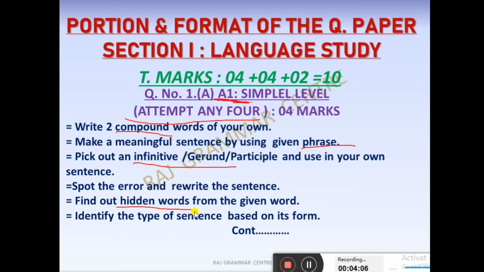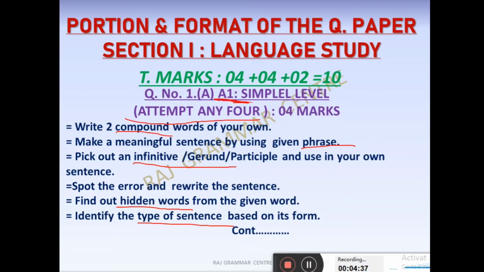One big word will be given to you. Many letters will be there, and you have to find out how many hidden words are possible from that. Identify the type of sentence based on its form. Here don't confuse it with simple, compound, complex. Here you have to write only whether the sentence is affirmative, negative, interrogative, imperative, or exclamatory. Keep that in mind.